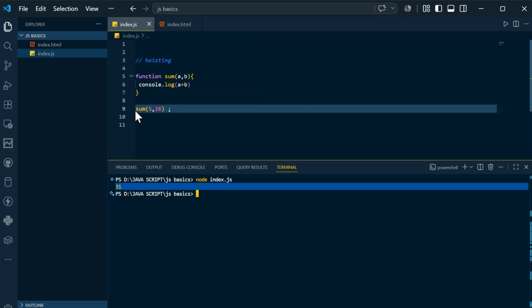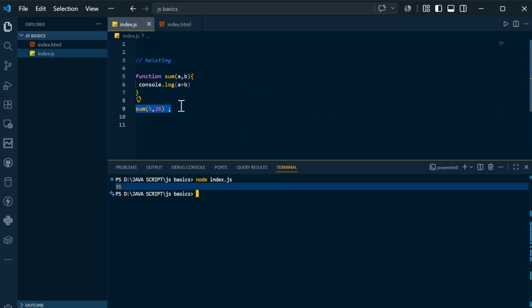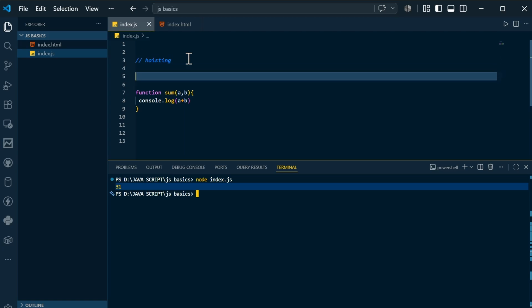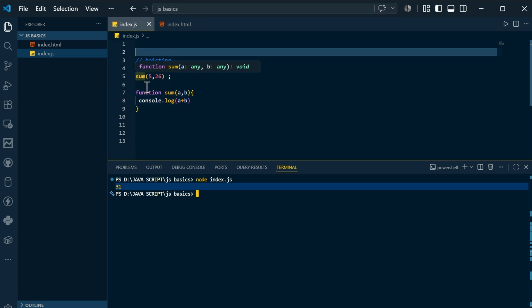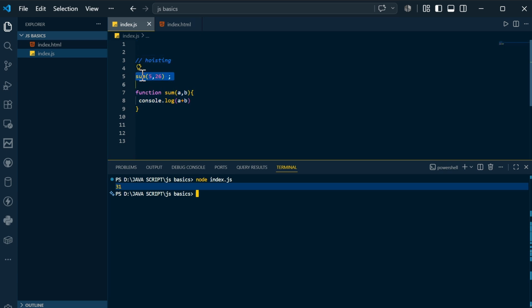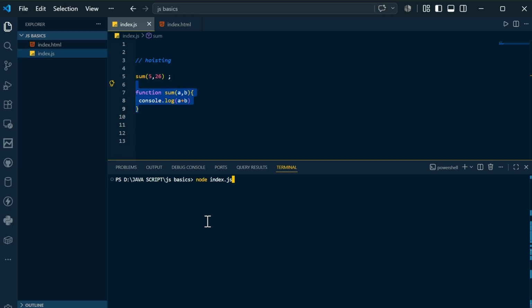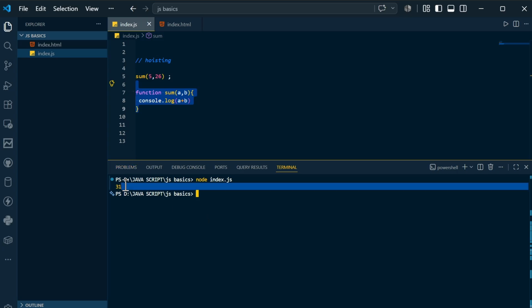Now if you call it before declaring, this is known as hoisting too. You call the function sum, passing the values, before declaring the function. So you simply clear the terminal, compile and run, and it shows you the output. Wow, what a miracle. It is only possible with the help of this syntax.